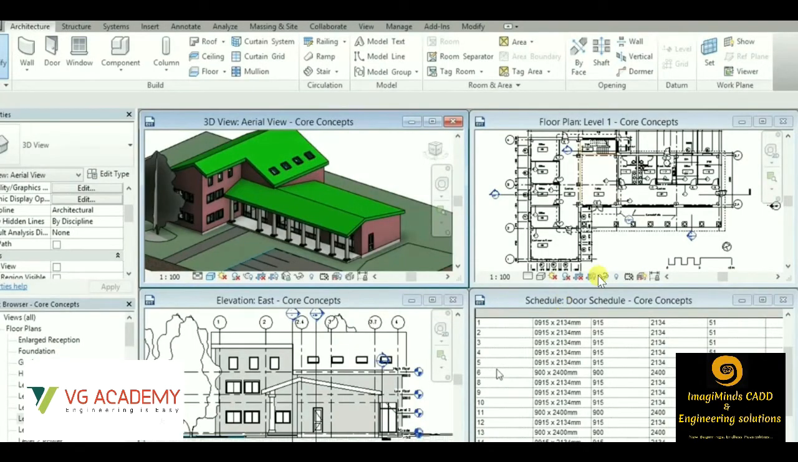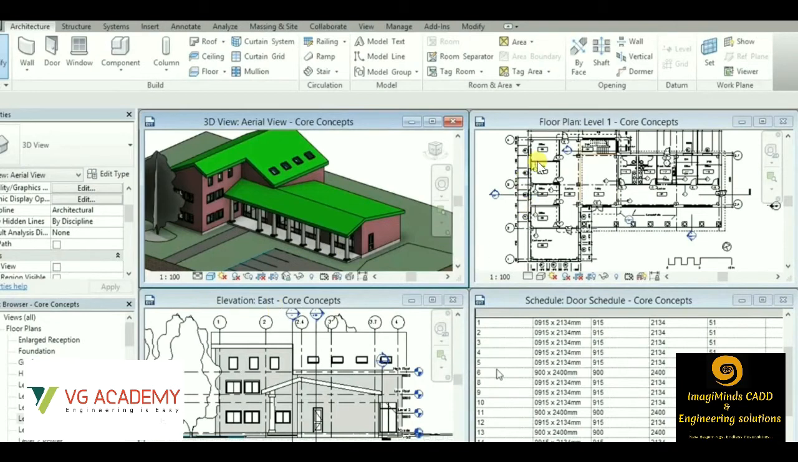With Revit now, I have already created a planning. You can see the plan, the elevation of the building, and the respective 3D as well. I want to show you the difference between AutoCAD and Revit. Actually, the concept goes like this. AutoCAD is used by drafters and Revit is used by engineers. Once again, I'll repeat: AutoCAD is used by drafters and Revit is used by engineers.